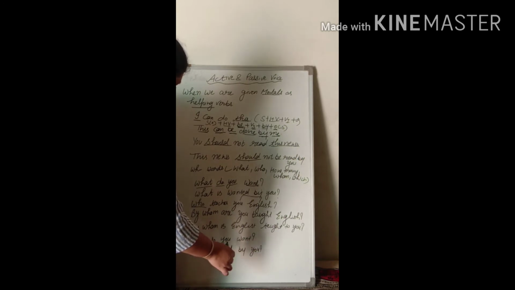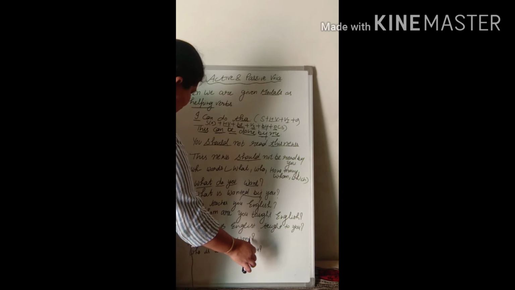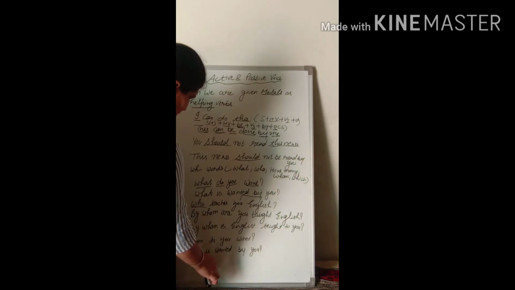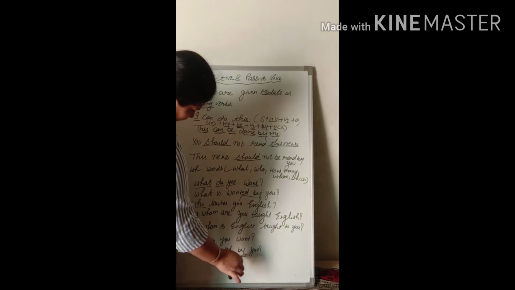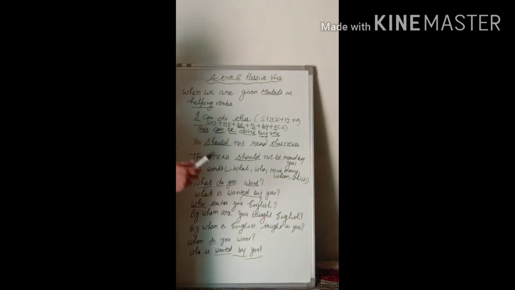And whom is changed in who. See the example. Whom do you want? Whom will be changed in who. And do and does are converted in is. So it will be: who is V3, wanted by you. Clear?